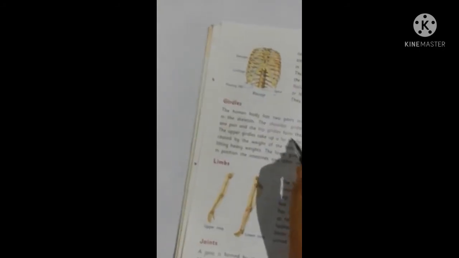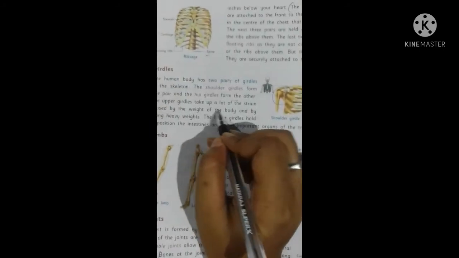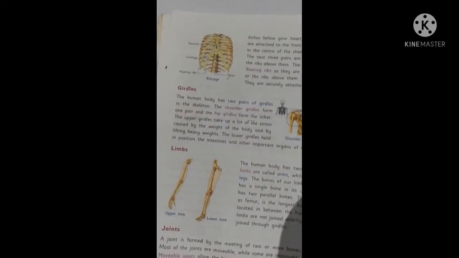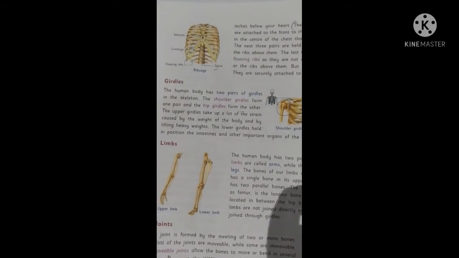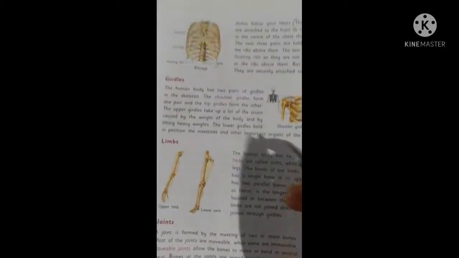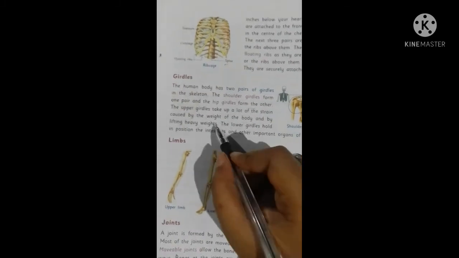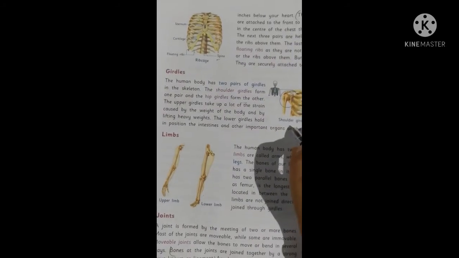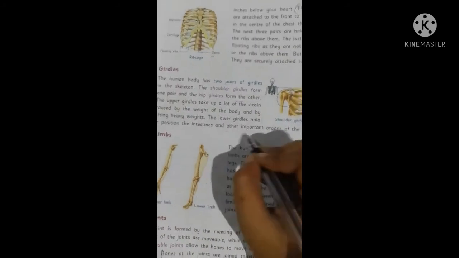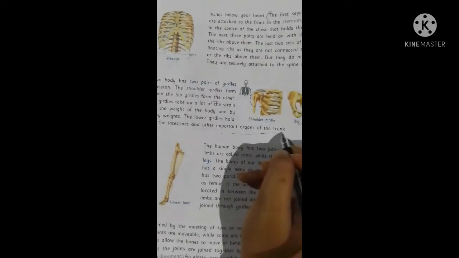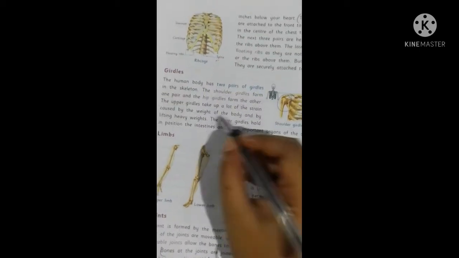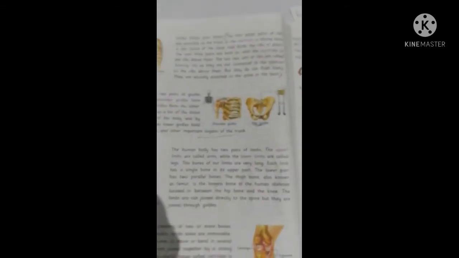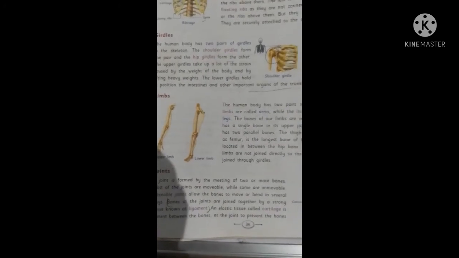And you see the upper girdle takes up a lot of the strength. Strength means what? Pressure. Okay, pressure by the distance. And the lower girdle holds in position the intestine. It also holds the intestine in our body and other organs of the trunk. So these girdles are present in the shoulder part and in the hip. You remember that.